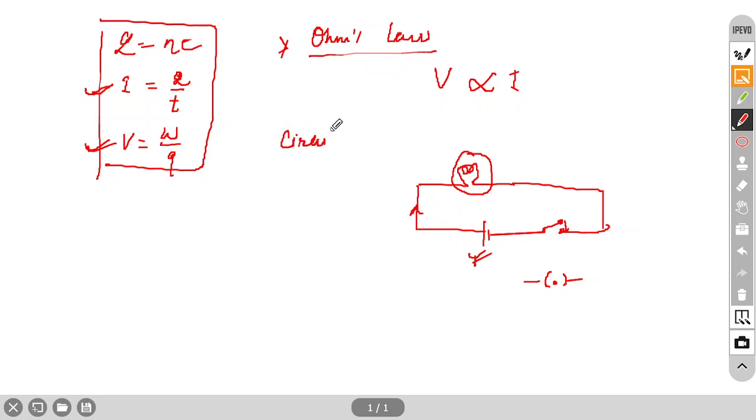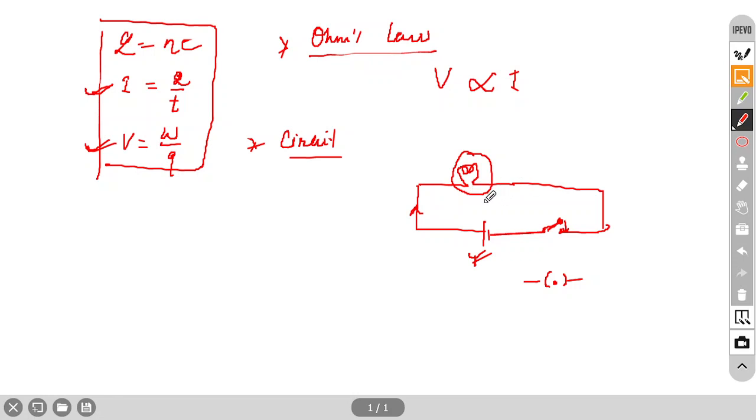And only if the circuit is closed can current flow through it. The definition of this circuit is a closed and continuous path. Closed, then only we call it a circuit. It should be closed because if it is open, then current will not flow through it. It should be closed and continuous, then only current can pass through it. So that is a circuit.